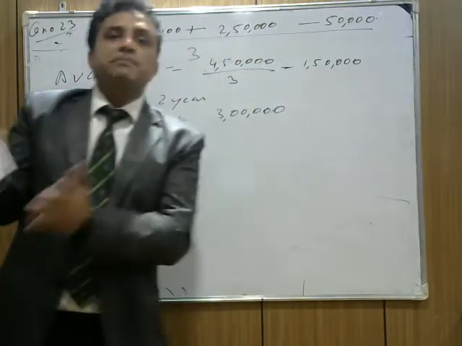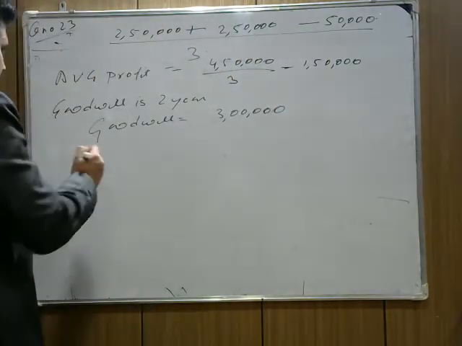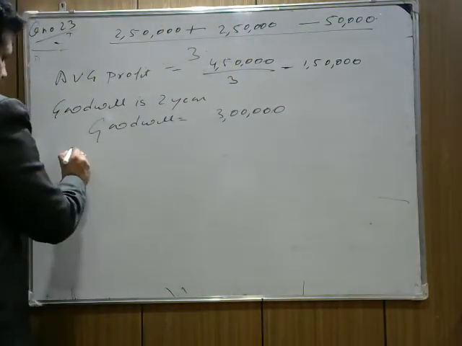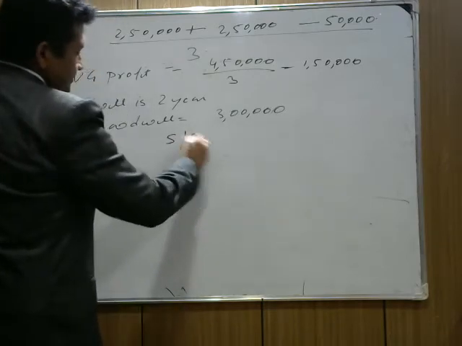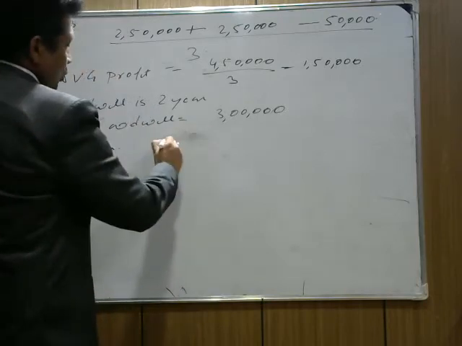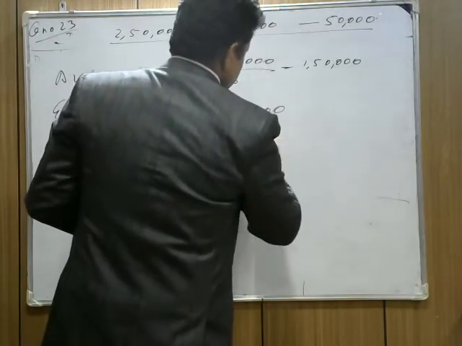So what is the treatment of goodwill? We need to find the sacrificing ratio. How can we find the sacrificing ratio? We write the partners' names here. We write sacrificing ratio. Oh sorry, here we find old ratio first minus new ratio.